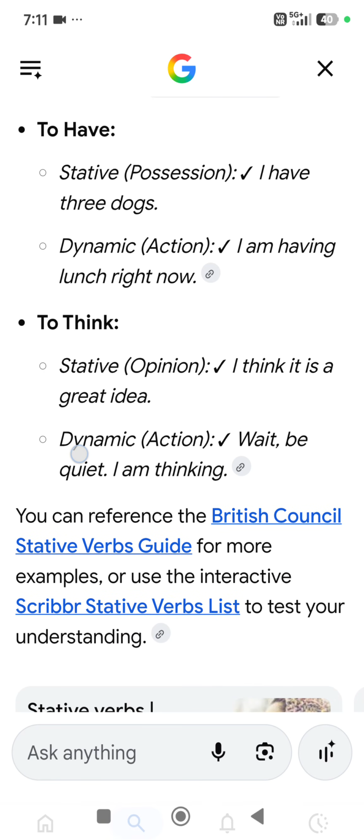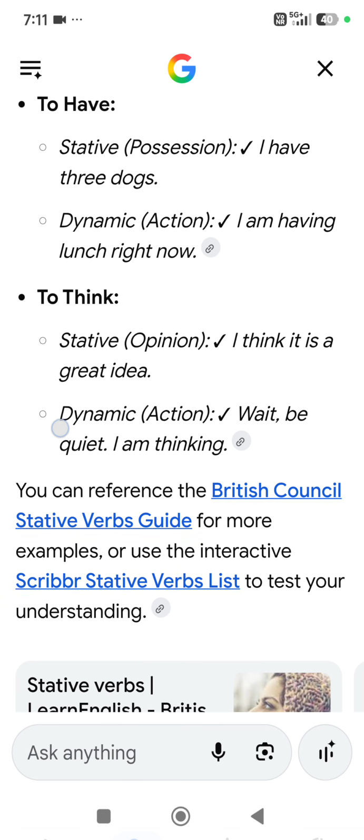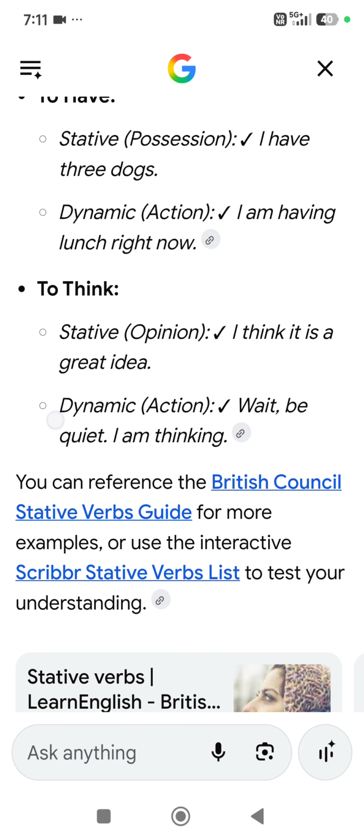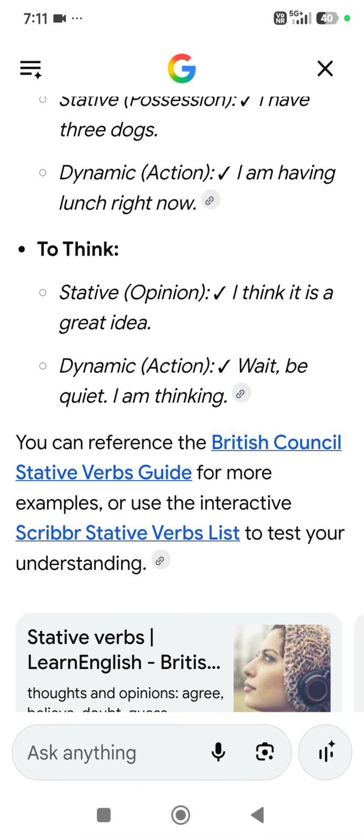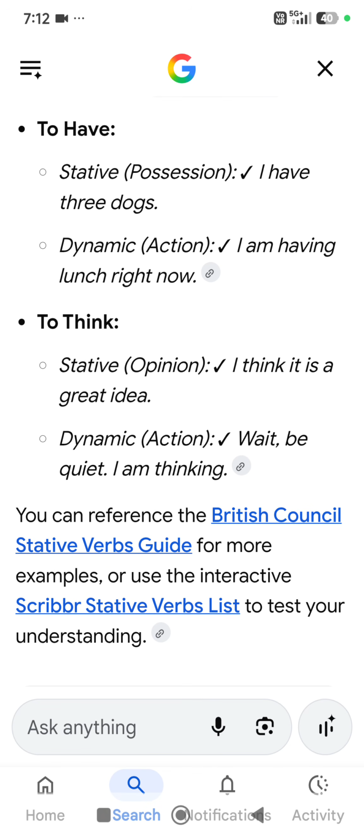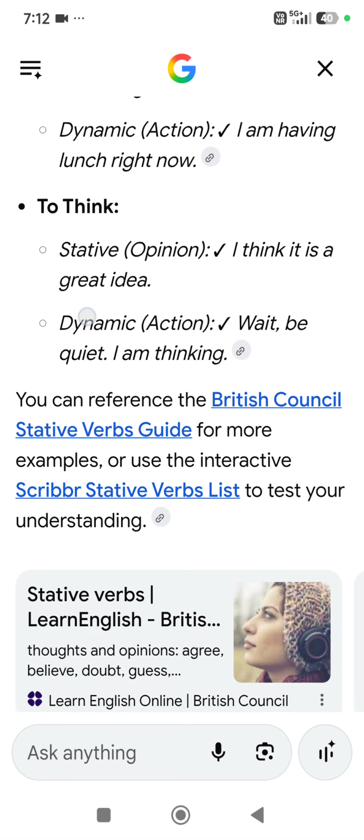For example, have. "I have 3 dogs" is possession. And "I am having lunch right now" means action, because you are eating, right? Understand the difference: "I am having" and "I have." Have is possession, and when you say "I am having" lunch, that is action.